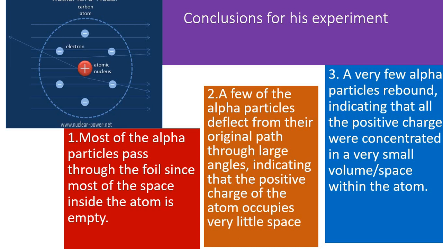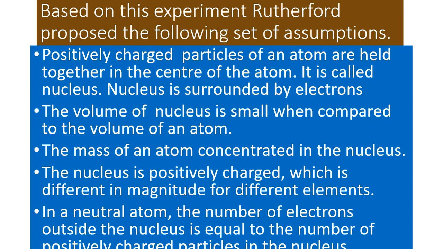Second, a few of the alpha particles deflect from their original path through large angles, indicating that the positive charge of the atom occupies very little space. Third, a very few alpha particles rebound, indicating that all the positive charge is concentrated or resides in a very small volume or space within the atom.